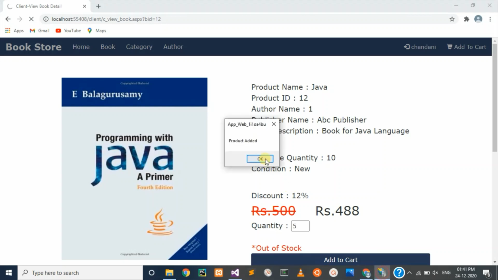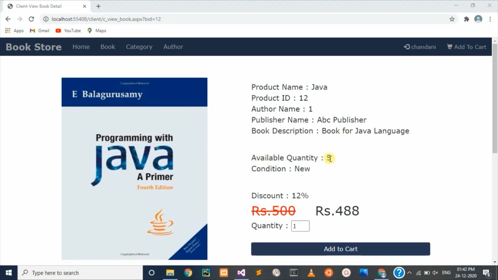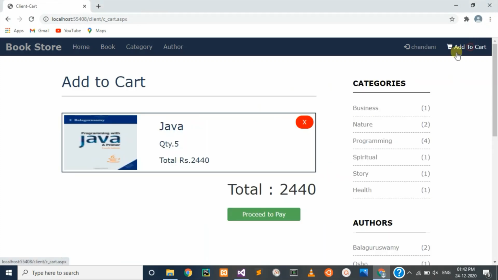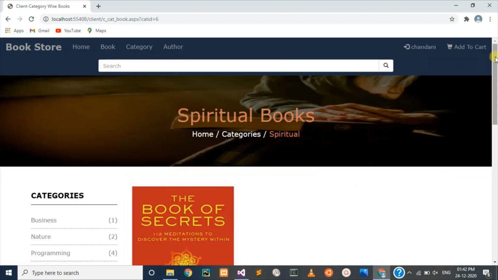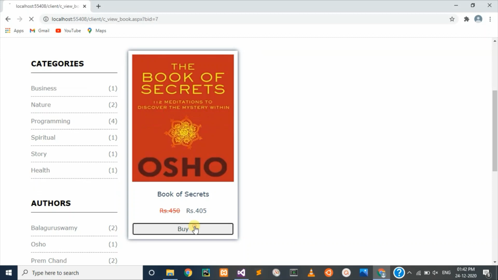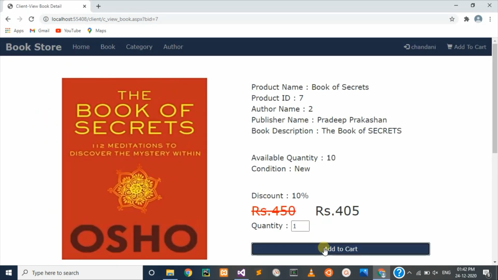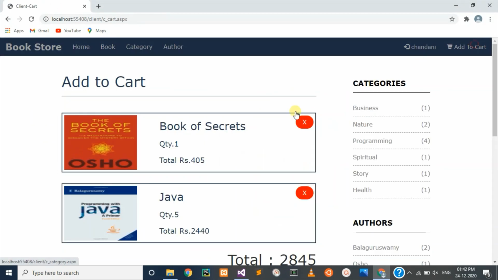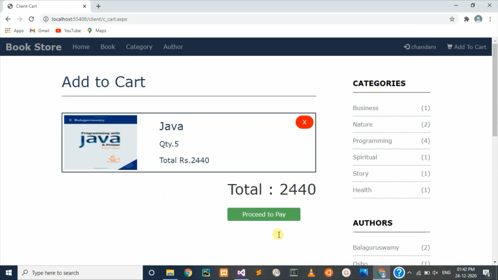Here a message prompts, product added. On the spot the quantity will be updated, and in this add to cart you can see it, and here you can also go to the book and buy it. I'm going to buy one more book, and if you want to delete a product, you can also delete it from here.